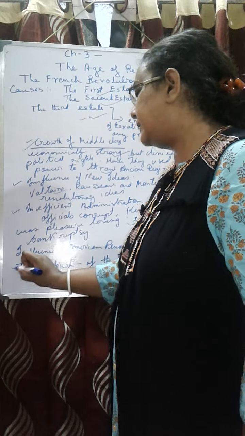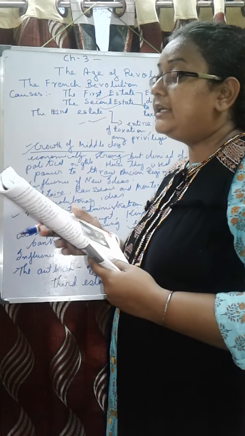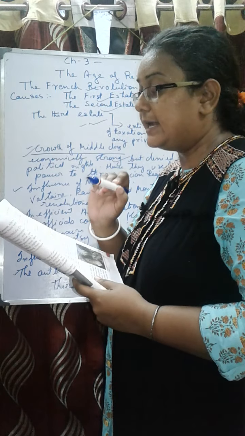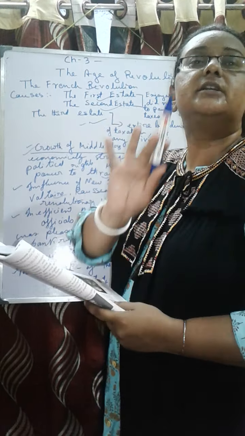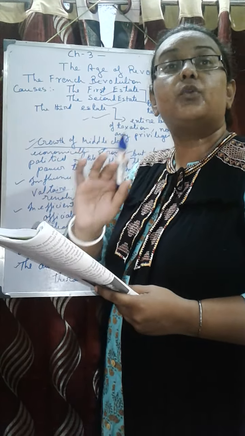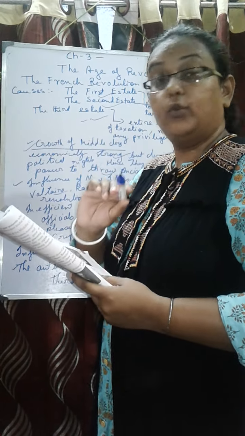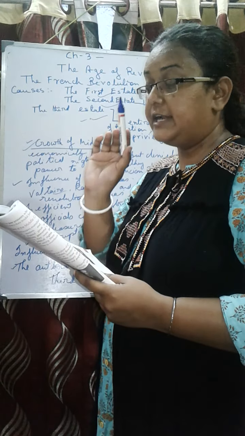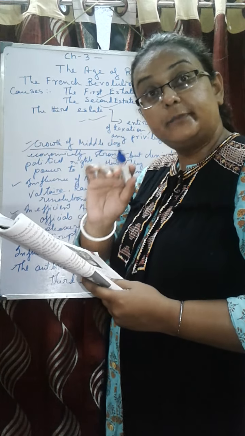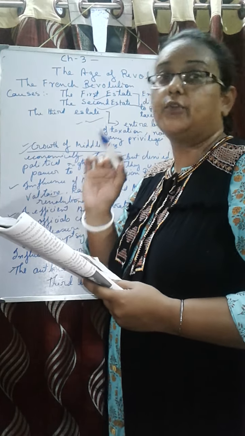Hence, finally, the outbreak took place. On 17th June 1789, the members of the Third Estate declared that they would constitute a National Assembly, that is, their own constitution. They started to form their own constitution, their own laws. After the Tennis Court Oath, on 14th July 1789, a great mob from the Third Estate attacked the Bastille, in which there were state prisoners and political prisoners. Those political prisoners were freed from the Bastille.